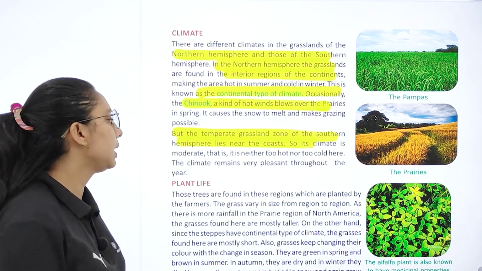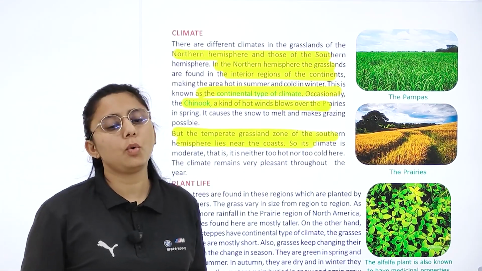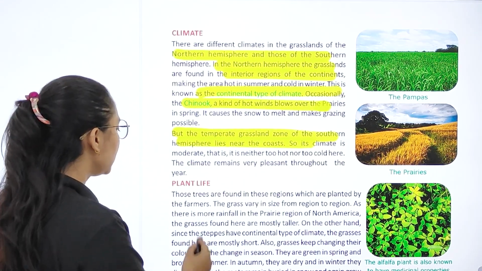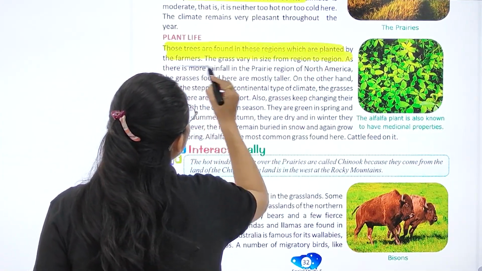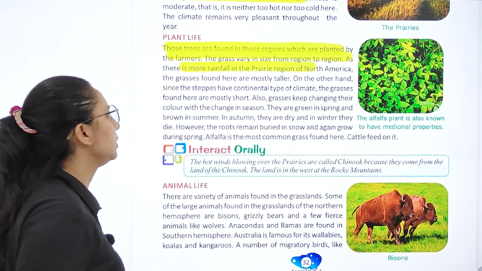Temperate grassland zone of southern hemisphere कहाँ lie करती है? Near the coast, right? So let's study about the plant life. So we can say that trees are found in this region which are planted by the farmers. The grass varies in size from region to region, right?